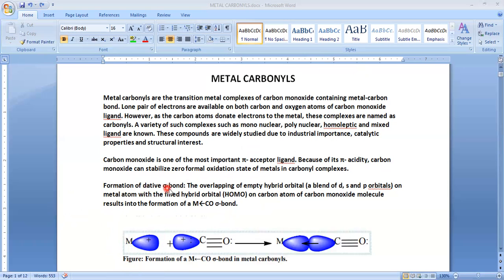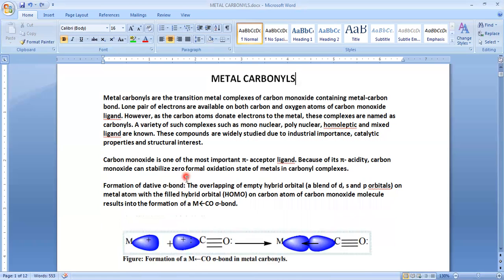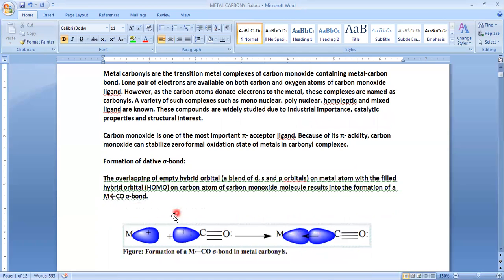And the formation of dative bond. So this is the formation of dative bond. So this is sigma bond. The formation of the first one, how does it happen? Due to the overlapping of a lone pair of electrons of carbon monoxide with the vacant orbital of the metal atom, that results in the formation of a sigma bond. So this is the way of formation of sigma bond.